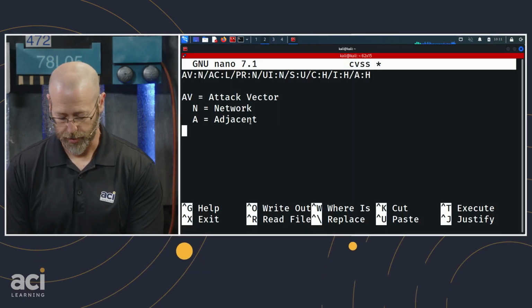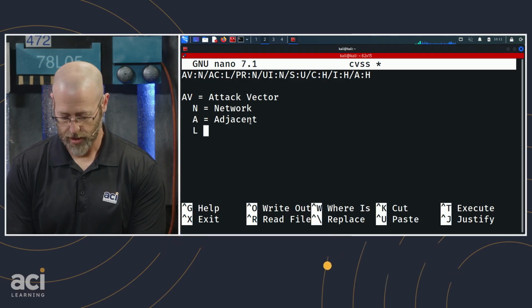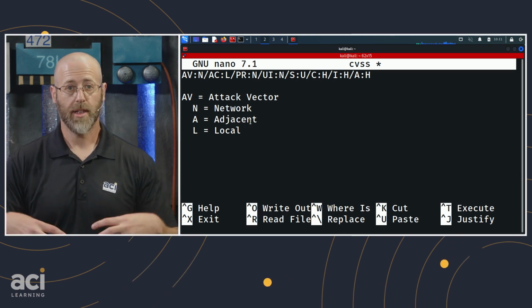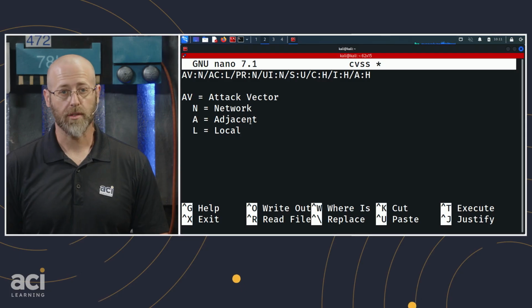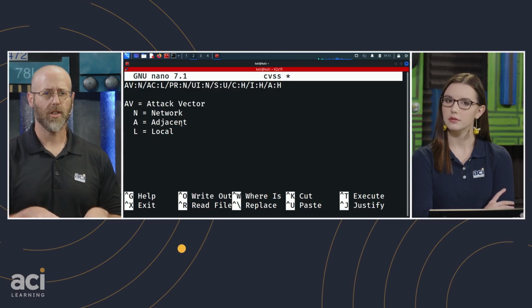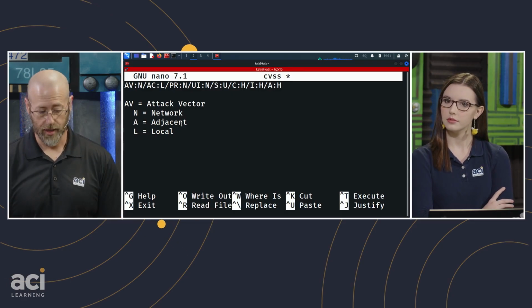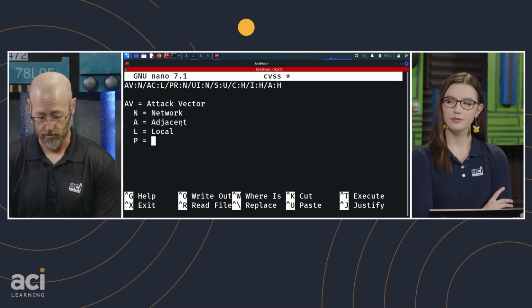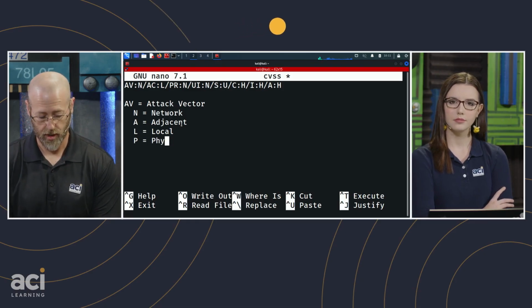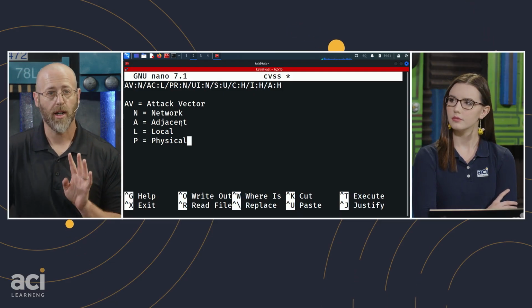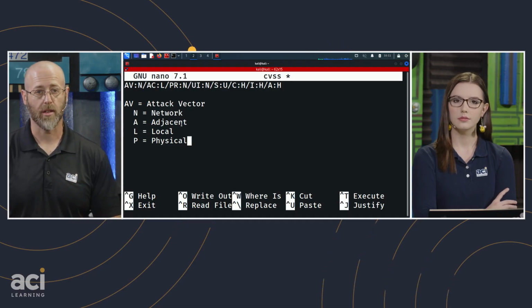You can see that on the screen. We're going to put that in our little list here. Capital L equals local. It's the actual device, the local device. That makes a little more sense to me, a little more obvious. Now, you might ask, does that mean you have to have hands-on keyboard? Because that seems like our next one, which is physical. PHYSICAL. Bam. So there's our four attack vectors, the exploitability metrics.